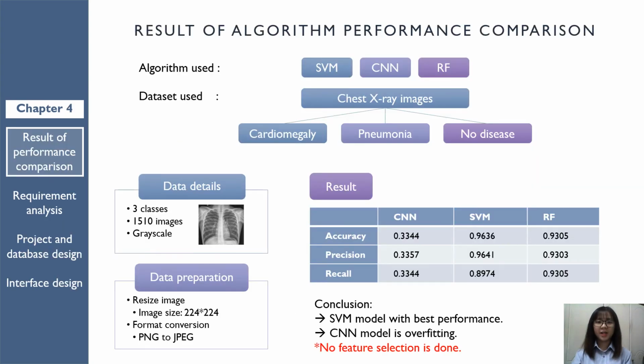We are currently at Chapter 4 now. The first part of Chapter 4 focuses on algorithm performance comparison. SVM, CNN, and RF are the three algorithms used in this comparison part.